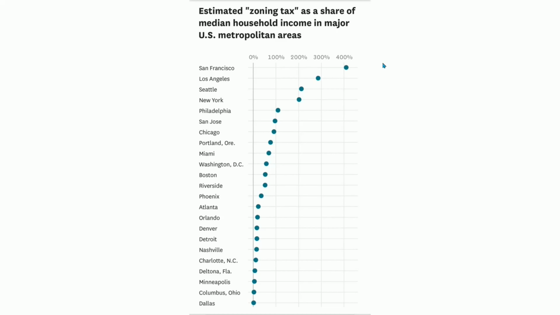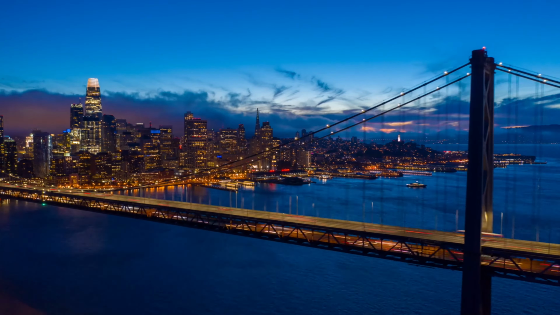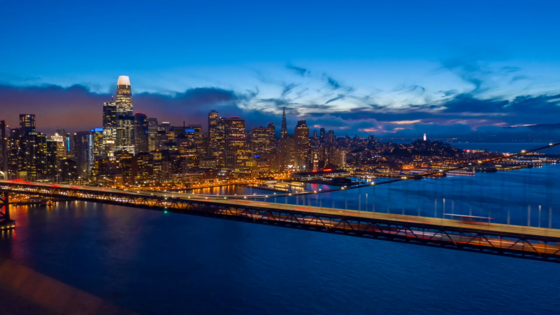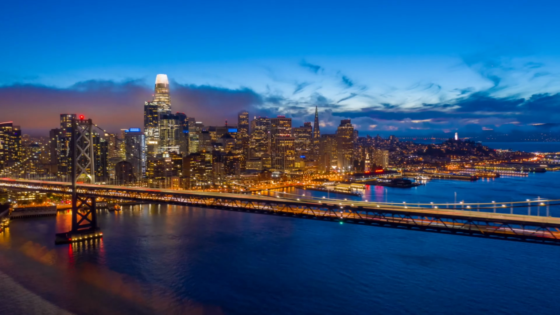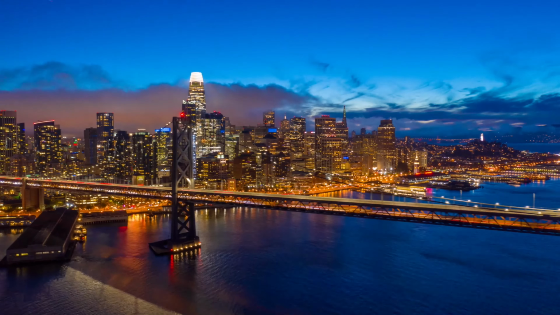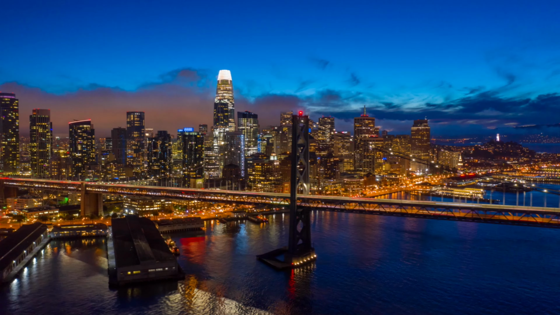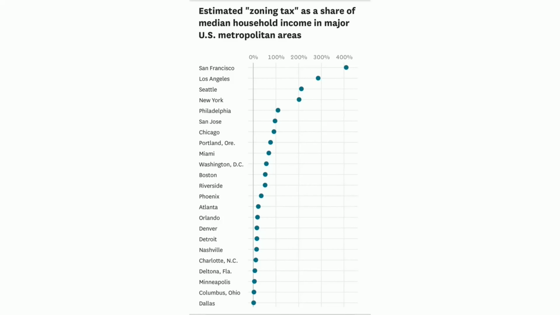And at the top of the list, you have the greatest examples of city mismanagement and government failure at the most fundamental level. And the two big metros in California are high on this list. In fact, the highest of all is where technological disruption is the highest, San Francisco, but also San Jose is quite high. It only looks low in relation to San Francisco. And even Los Angeles is very high, even though Los Angeles does build quite a few more skyscrapers and even 4-story buildings that the Bay Area does not build.